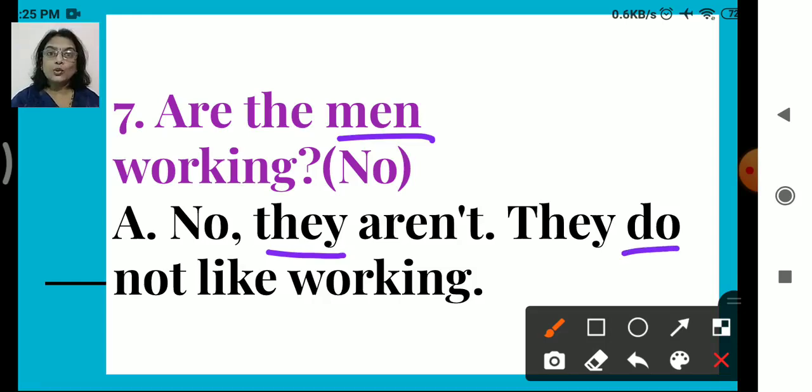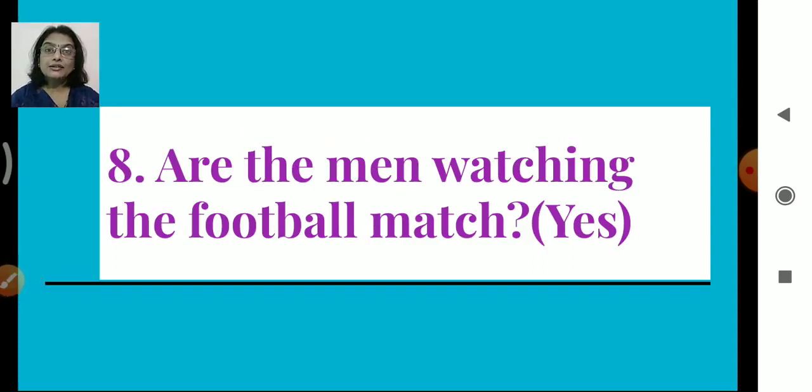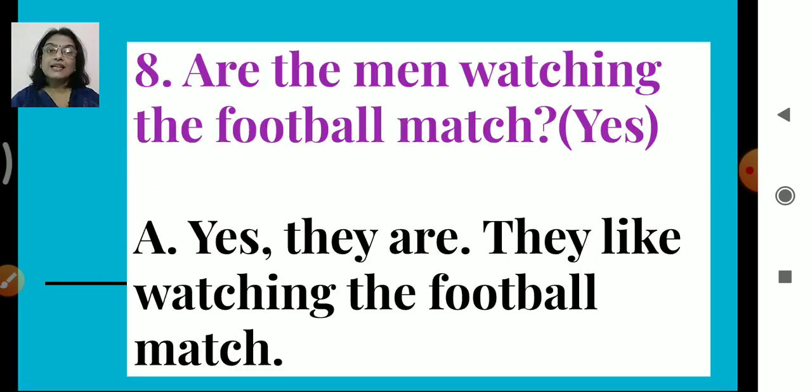They do not like working. Remember, do, when to use do? When we have I, you, we or they. So that time we are going to use the do form. Okay. Then, are the men watching the football match? Yes. Now we have to make a yes statement. Yes, they are. They like watching the football match.